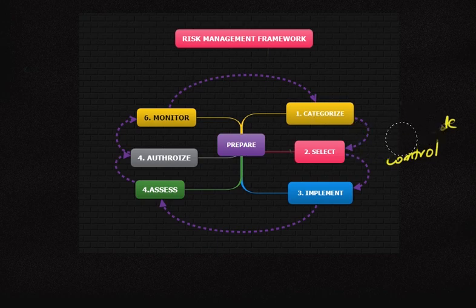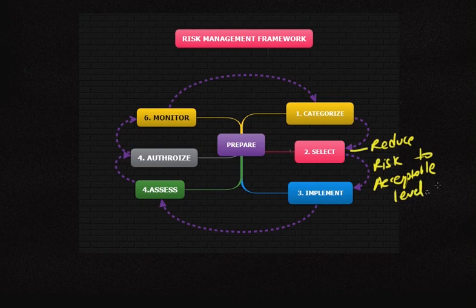Selection of controls helps to reduce the risk to an acceptable level for the organization. So this was about the select level within the risk management framework.